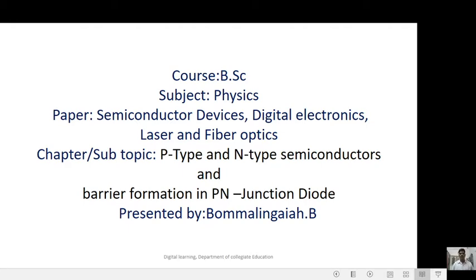Hello everyone. Course BSc, subject physics, paper semiconductor devices, digital electronics, laser and fiber optics, subtopic P-type and N-type semiconductors and barrier formation in PN junction diode. Presented by Bommalingaya B, Assistant Professor, Srimati Shri YER, Government First Grade College, Pavagada.